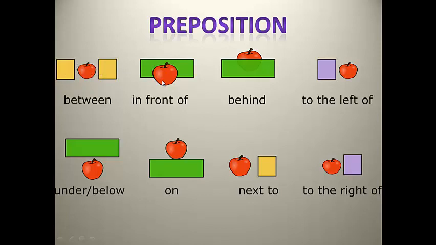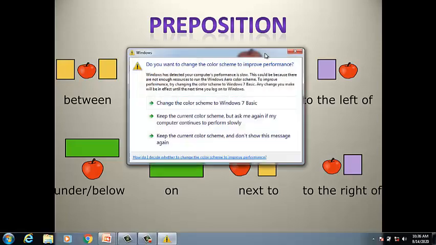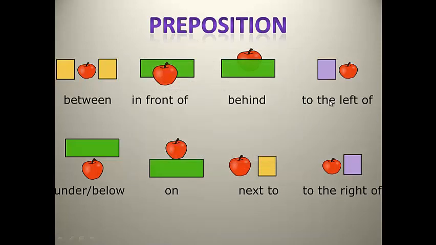See the second picture. Where is an apple? It is in front of the box. And in the next picture, it is behind the box, to the left of the box, under or below the box, on the box, next to the box, to the right of the box.